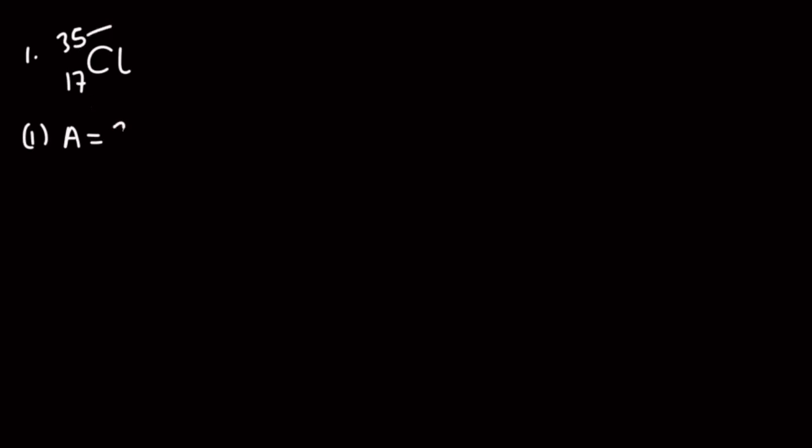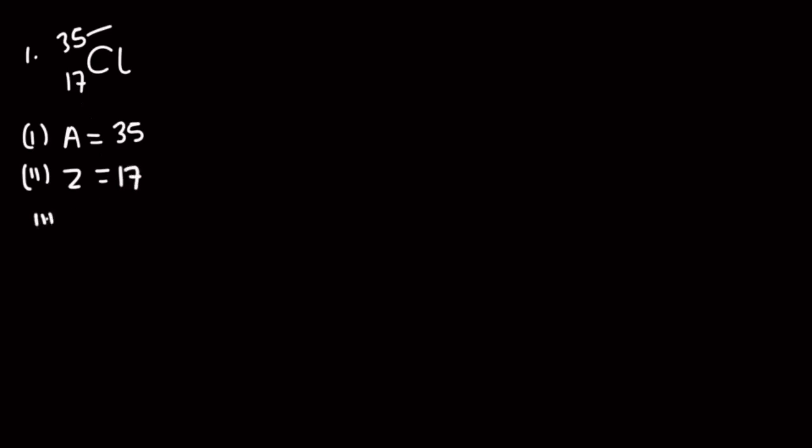So the mass number is 35. The second thing is I want to find the atomic number. The atomic number is a subscript, which is 17.